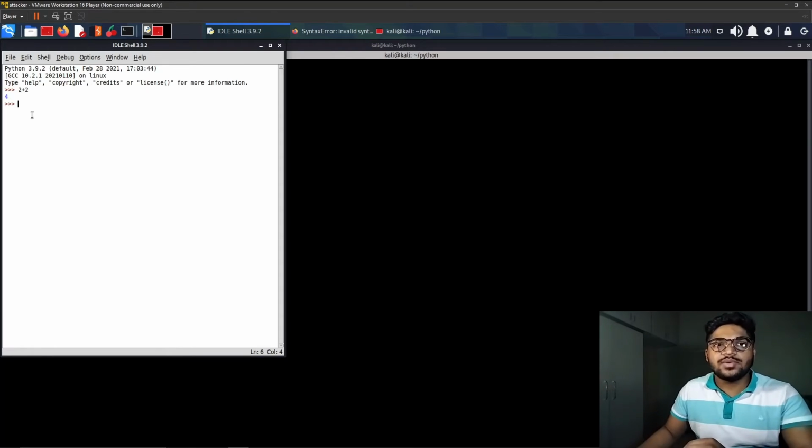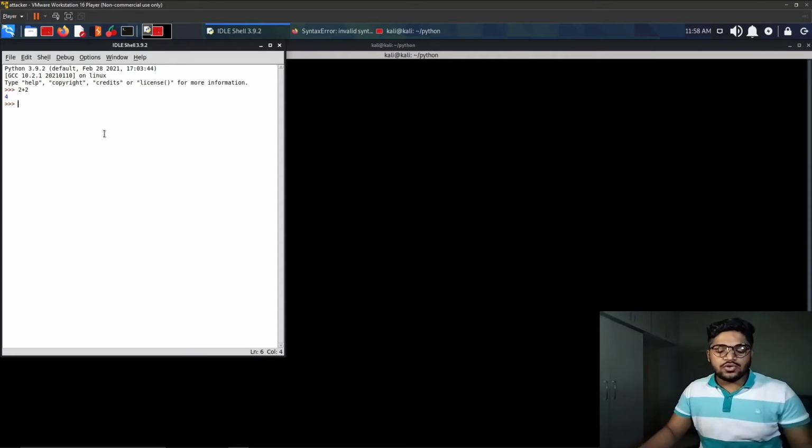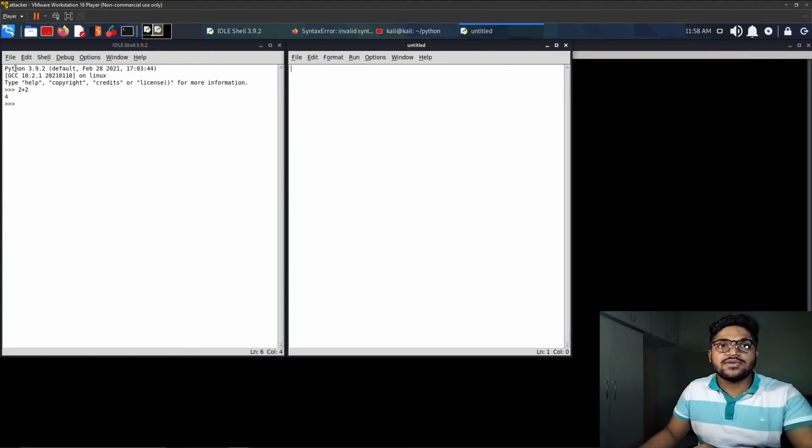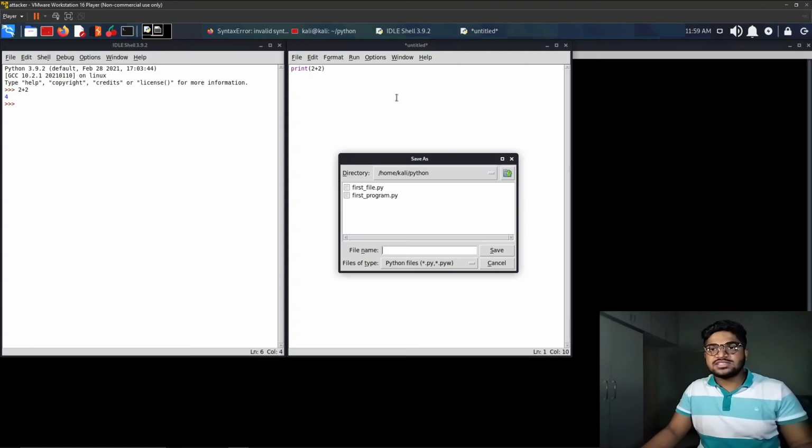The only drawback of this interpreter is that we cannot save these commands. We can save commands if we want to save a program. So we can click on File, New File, and it will open a new window, and we can write Python code here. Let's say I want to do print 2 plus 2.